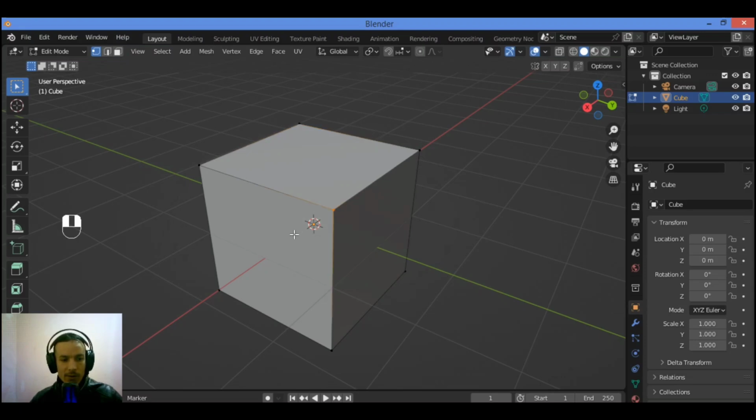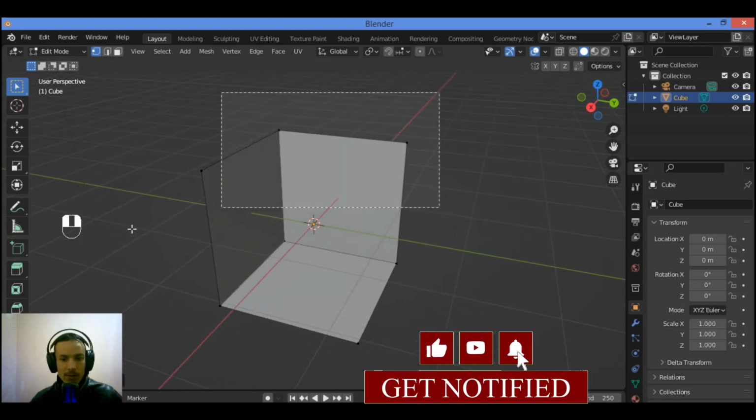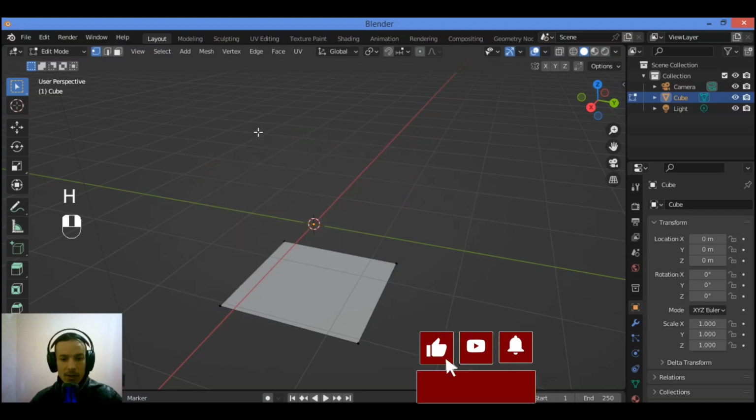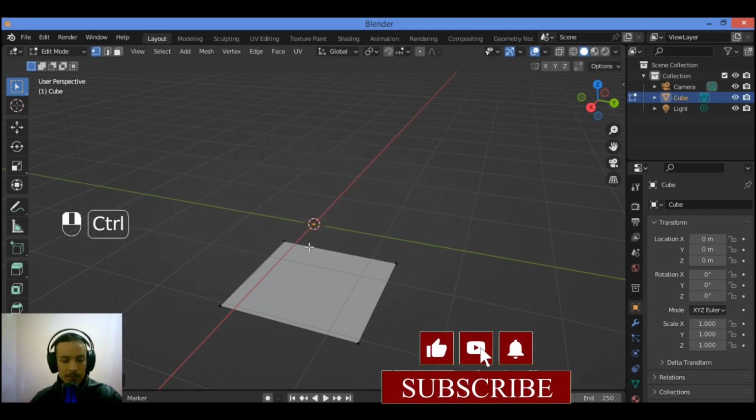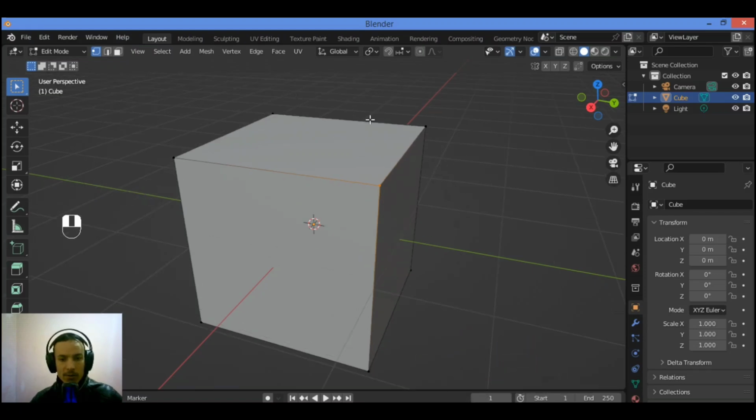Select the vertex, for example this vertex or vertices you want to hide. Press H on the keyboard. It's gonna be hiding just the selected vertex. For example, select these 3 vertices, hit H, and you can hide all those 3 vertices. Sometimes you can't work, for example, to select all those vertices. In some cases, this will be so annoying. You can hide the parts that you don't use in your mesh in order to speed up your workflow and make it easier.